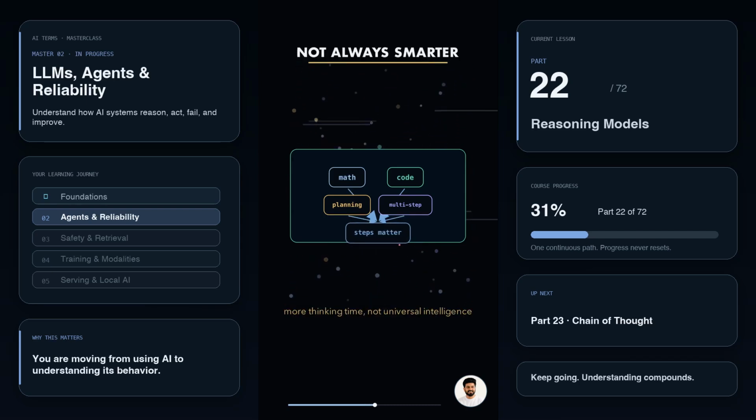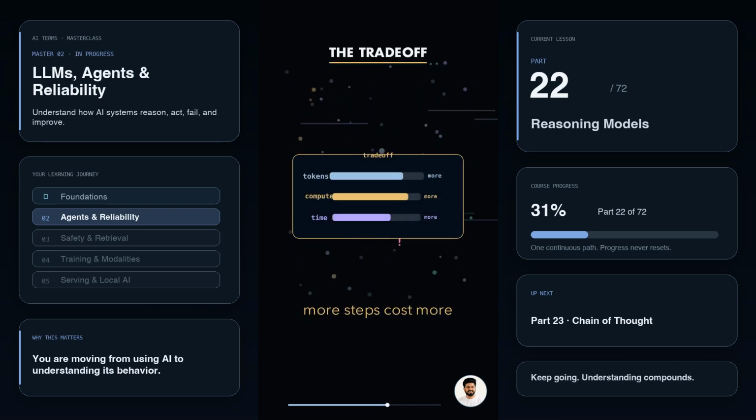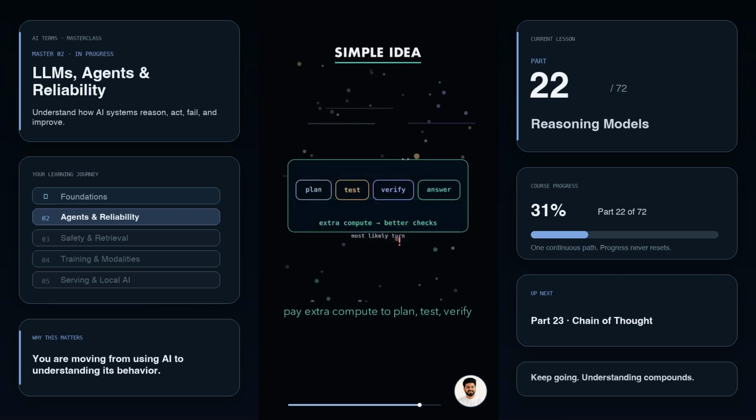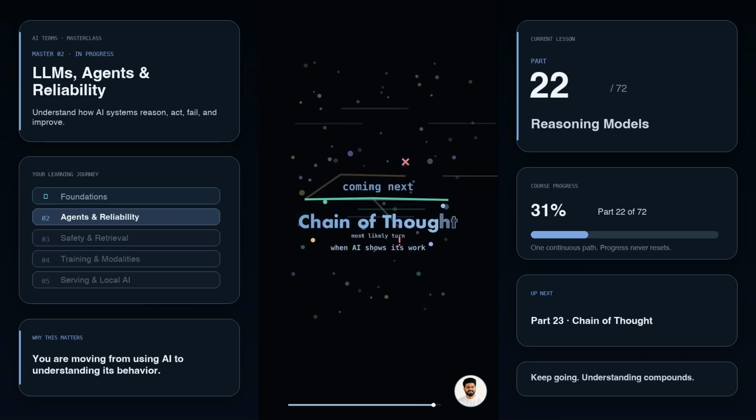They are not smarter in every situation. They are using more thinking time on problems where steps matter. The trade-off is cost. More internal steps mean more tokens, more compute, and usually a slower response. And reasoning is not a truth guarantee. A model can still start from bad information, miss a clue, or confidently check the wrong path. Simple idea. A reasoning model pays extra compute to plan, test, and verify before it answers. Coming next, chain of thought.